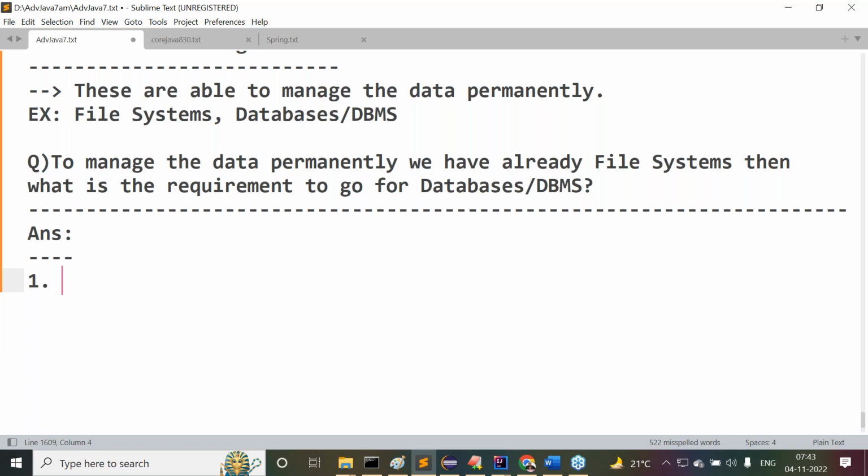Similarly, file systems in Windows, file systems in Linux, file systems in Solaris, file systems in Mac, file systems in a different one. Are all the same or different? All follow local operating system conventions. That is my question here. Think about this point: is the file system dependent on the local operating system or independent of all local operating systems?